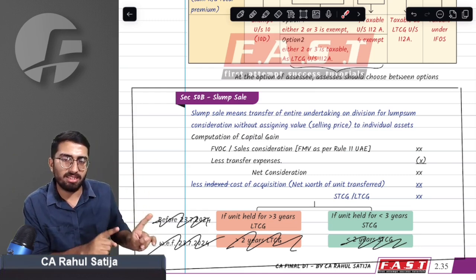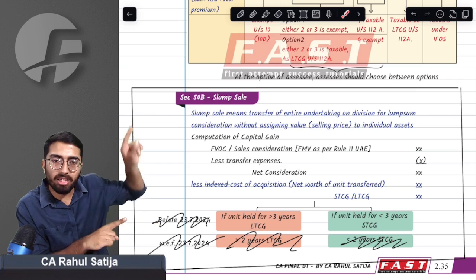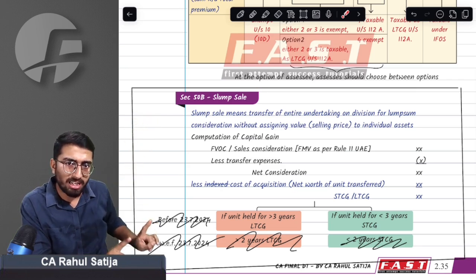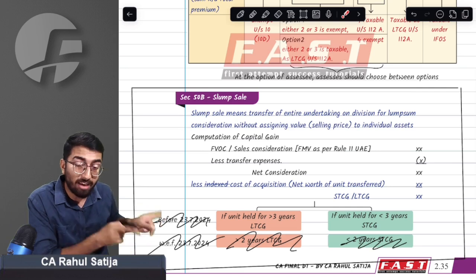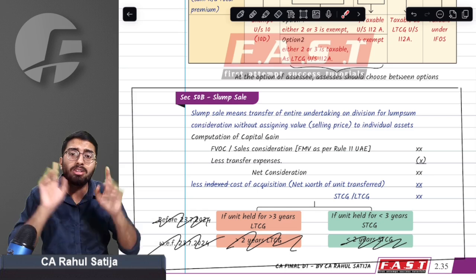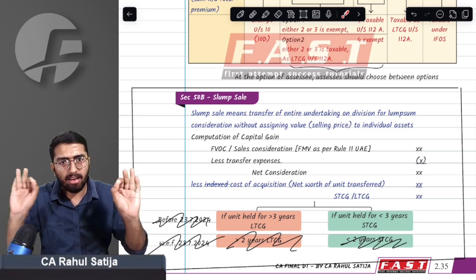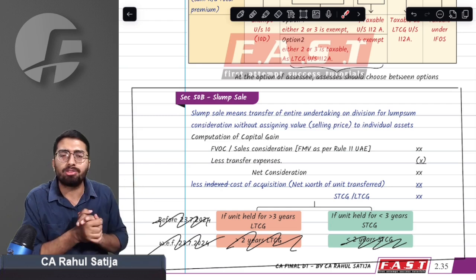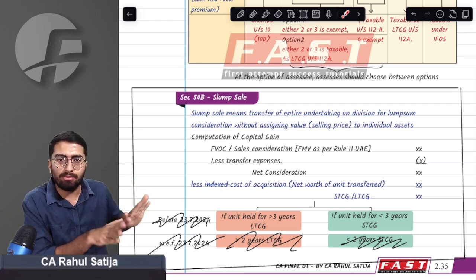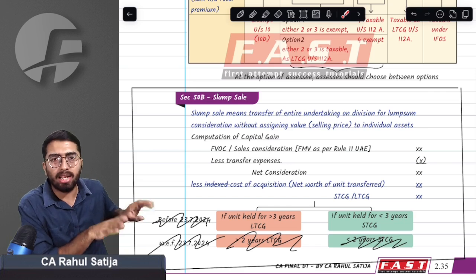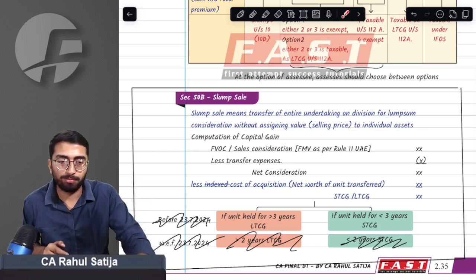But this is not the case with slump sale, because slump sale is not governed by section 45, it is governed by section 50B. So for slump sale, the period of holding will remain 3 years. I have written down before budget, after budget, and that has been crossed by me in classes, and I have also struck it down while teaching the power batch. For any other batch that I have taught, I have intentionally made it wrong and asked you to correct it.